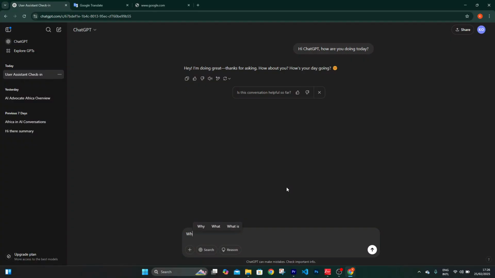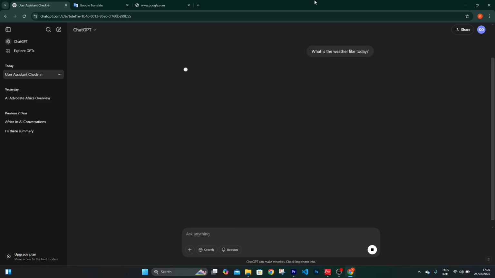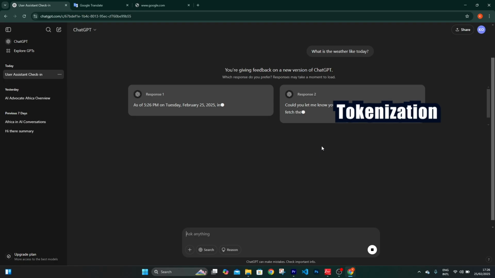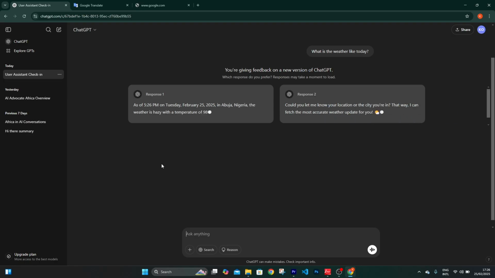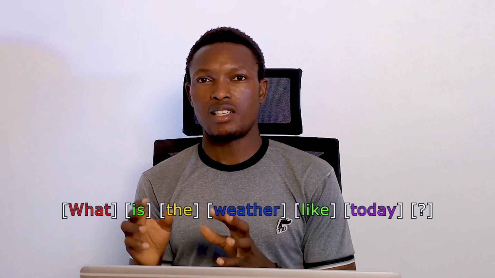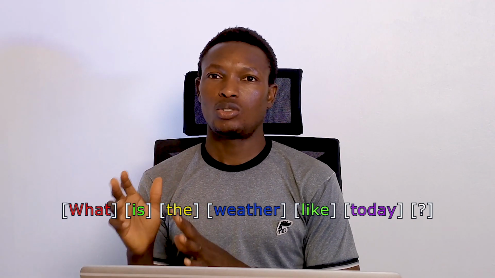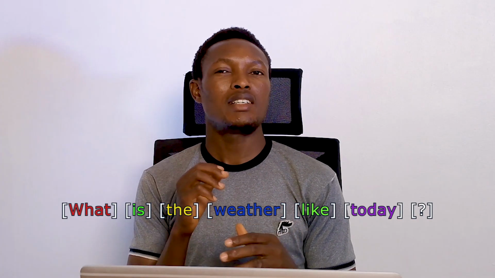Let's break it down. When you type "what is the weather like today" into an AI chatbot, what actually happens? Several things happen. Number one, AI breaks down the sentence into pieces, called tokenization. This process helps the AI to split the sentence into words, such as "what's the weather like today?" This helps AI analyze each word separately.